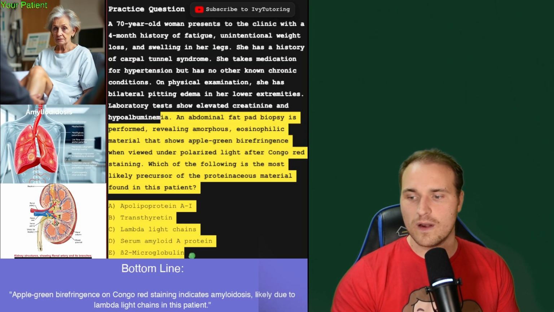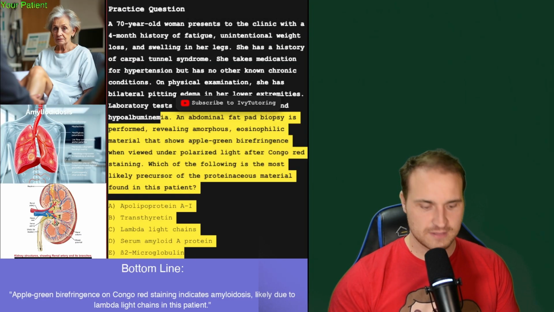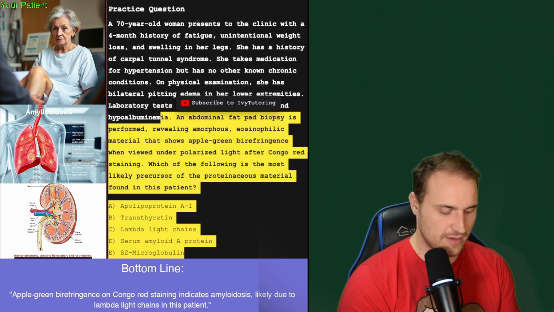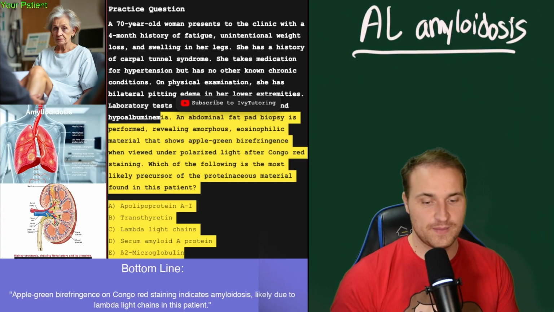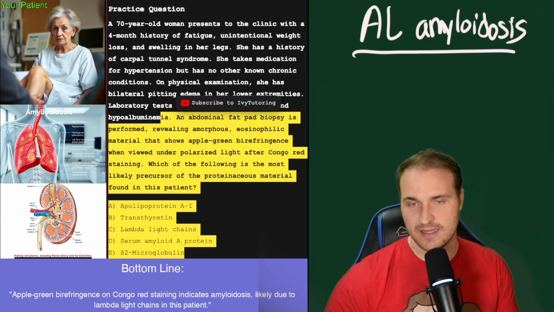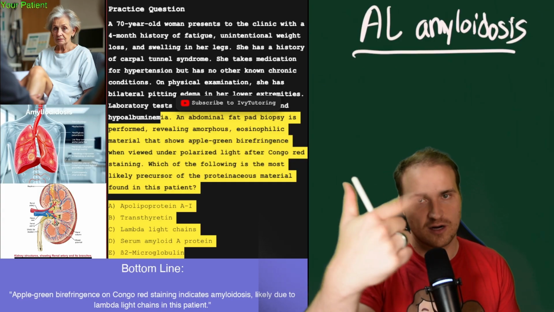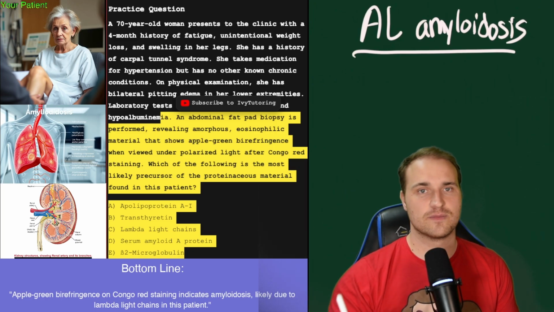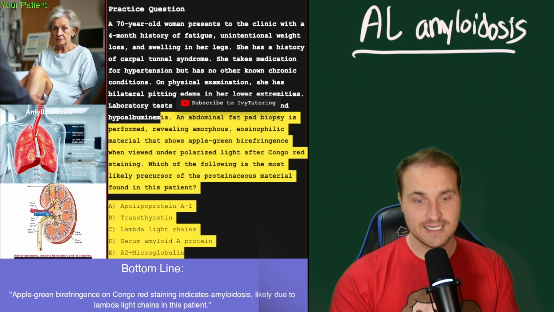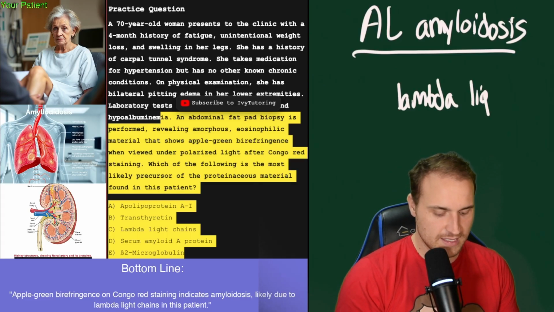All right, so what is it? Holy cow. We have to know that this person has a particular type. They have AL amyloidosis. And you're like, okay, what? That makes no sense. No worry, this is going to make sense in 5 minutes. They've got nephrotic syndrome, carpal tunnel syndrome, and Congo red positive amyloid deposits, right? So the most common precursor protein in AL amyloidosis is the, wait for it, lambda light chain.